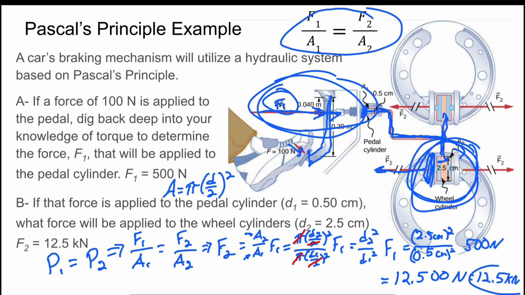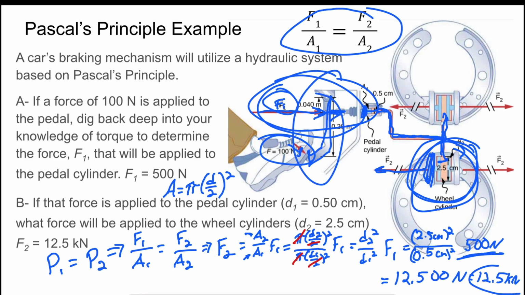And since we use Pascal's principle there, we'll get this multiplying effect: the 500 newtons that was applied at the pedal cylinder becomes 12.5 kilonewtons, a much larger force than what we applied here. And what we applied, because we had a lever up here, was even smaller. It was only 100 newtons. So from 100 newtons, we get a significant force over at our brakes. So that's how a hydraulic system of your brakes in a car will work. Isn't that fun? So this is combining a bunch of simple machines.